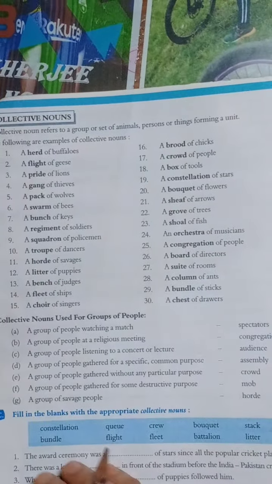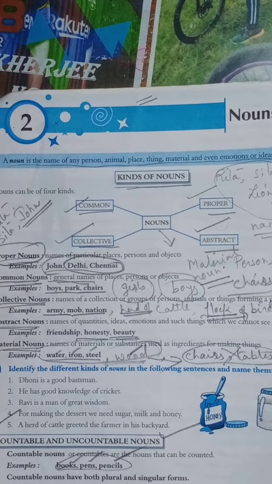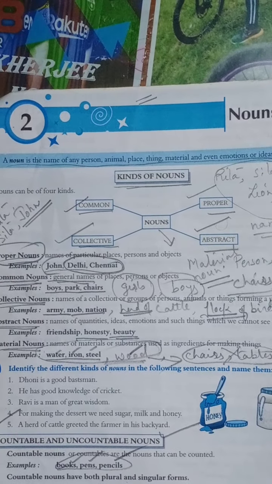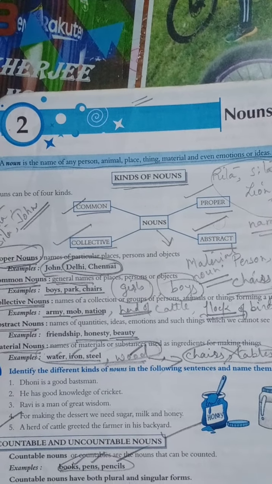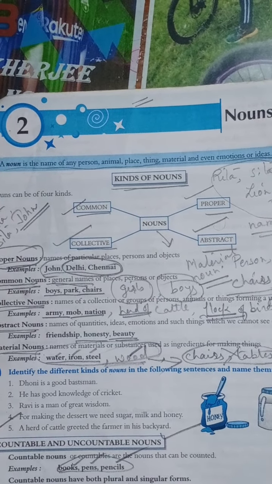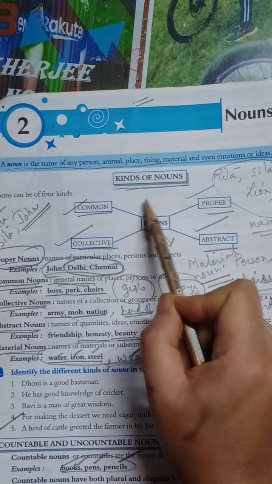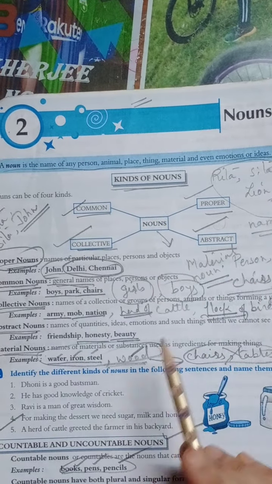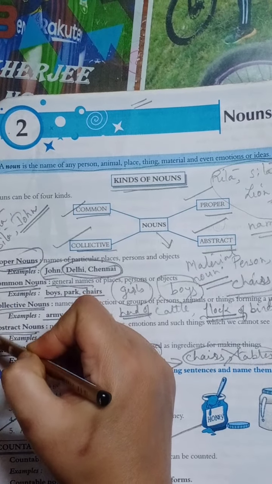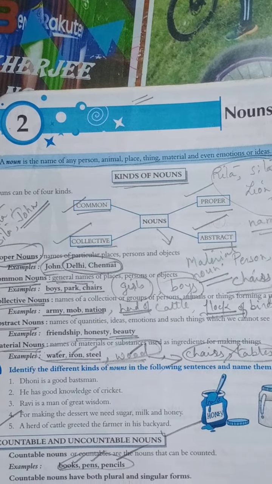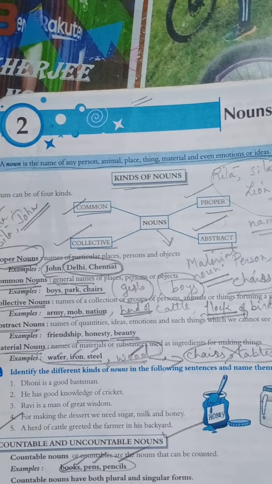So class, nouns are not much bigger, this much you have. But right now, in the assignment I would like you all to write the definition of noun, and then you come down to kinds of noun. You are going to make a flow chart including material noun, and then you are also going to write the definition of the different kinds of noun with an example.